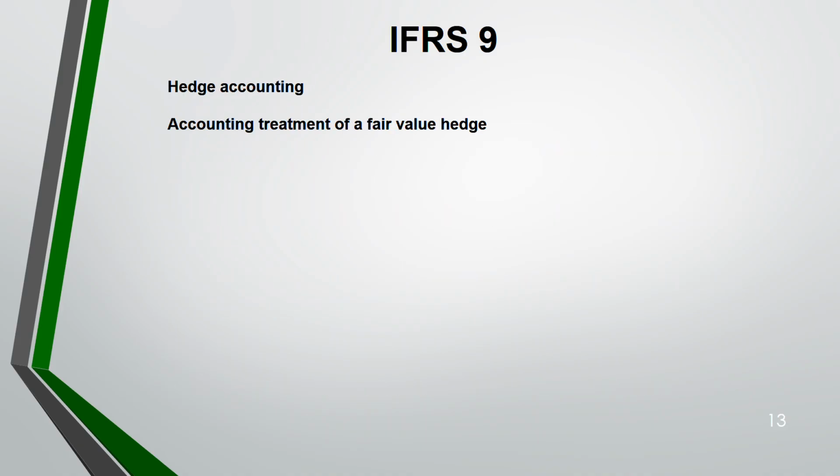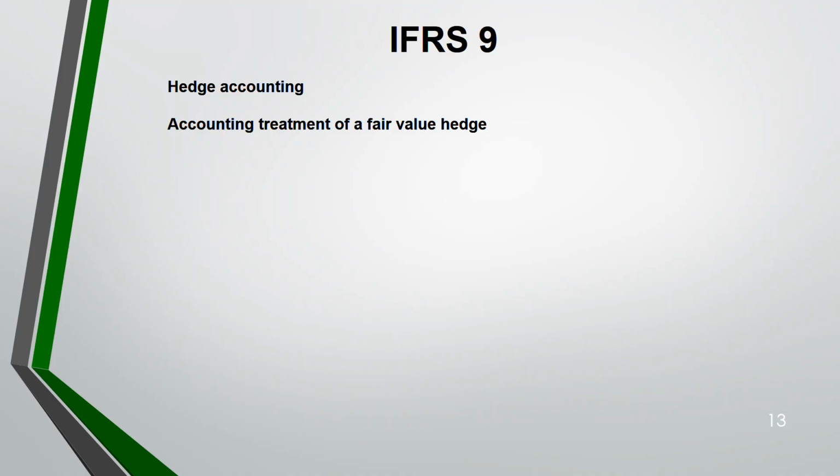Now, there are two types of hedge. One is known as fair value hedge. You want to hedge your fair value because fair value keeps changing up and down. You might be gaining sometime, you might be losing sometime. The other one is cash flow hedge. You might be receiving less or more cash. Okay. So in all these instruments that we have just gone through, financial asset, financial liability, debt instrument, equity instrument, there are two things. Because it has to do with cash, either you're receiving more or less cash or paying less or more cash. That's why you have to hedge cash flow.